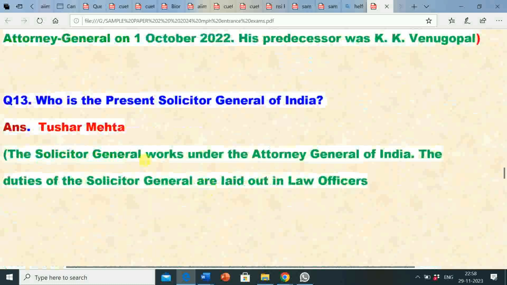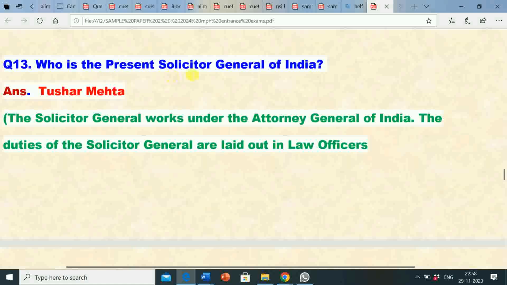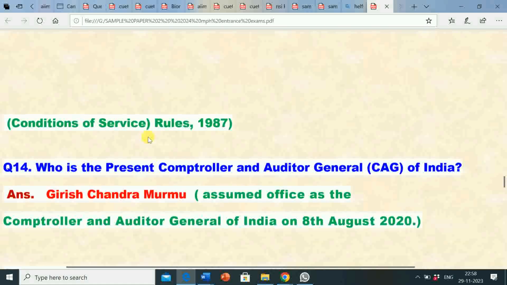Venkata Ramani. Next question number 13. Who is the present Solicitor General of India? Correct answer is Tushar Mehta. Tushar Mehta is the present Solicitor General of India. Its explanation is, the Solicitor General works under the Attorney General of India. The duties of the Solicitor General are laid out in Law Officers Conditions of Service Rules 1987.